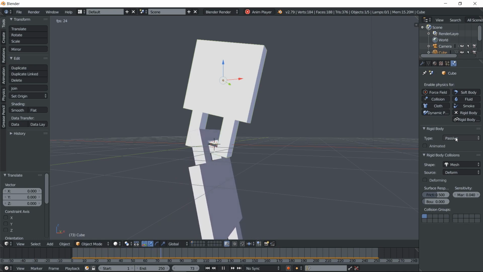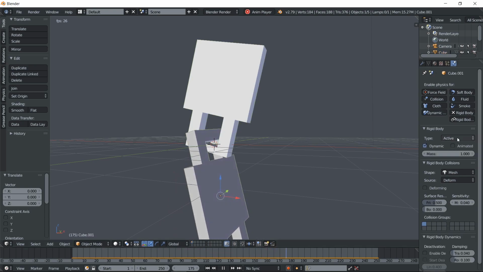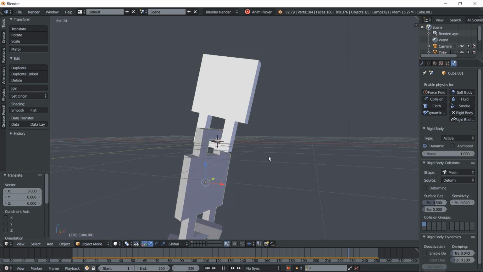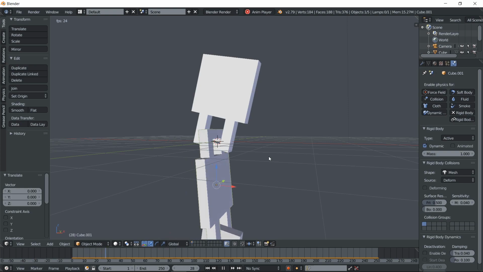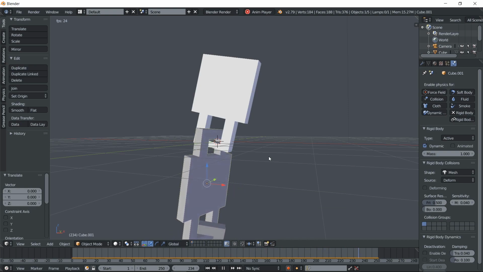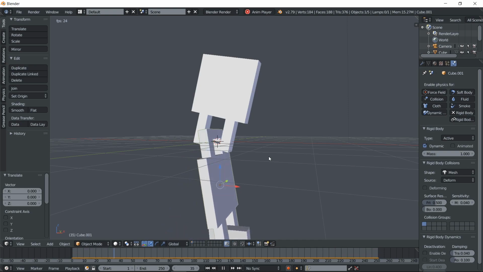Okay, and the active is for something that can move dynamically with what we do with the object.